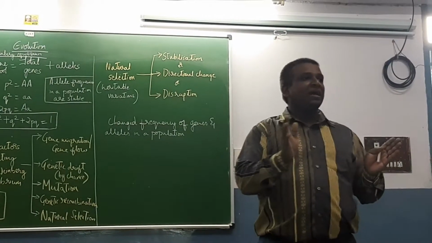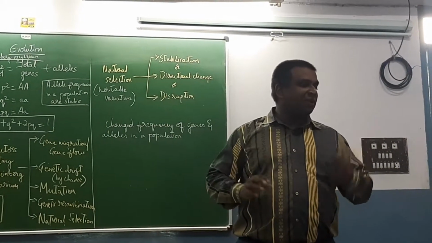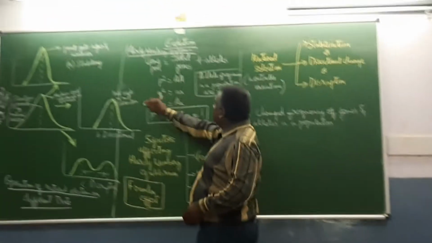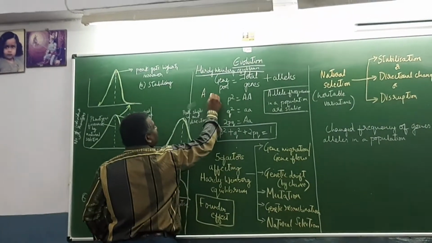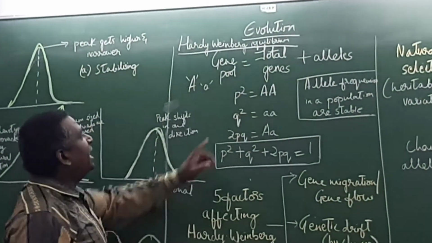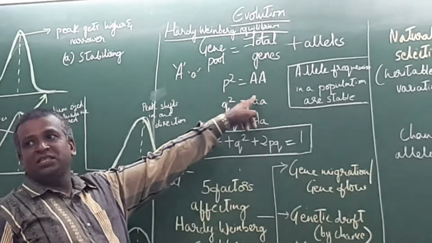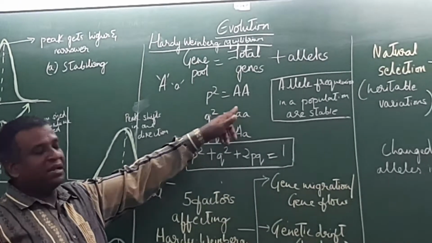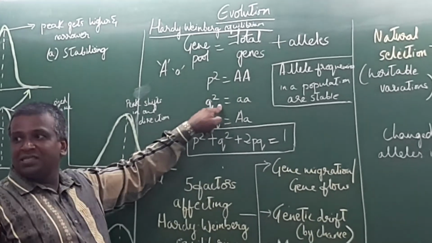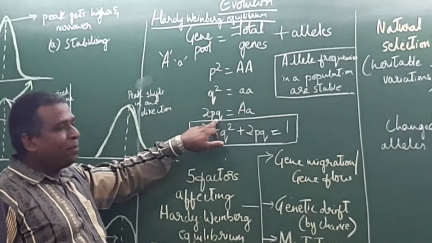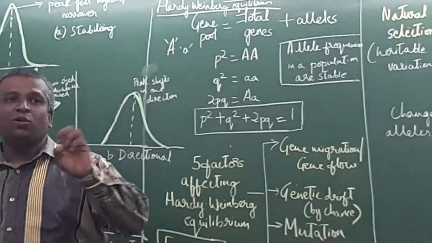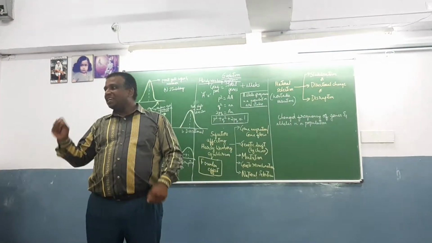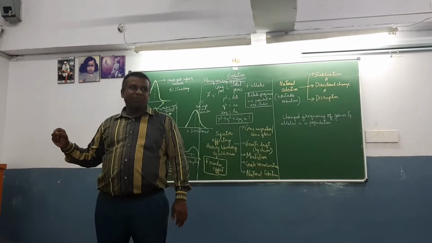Hardy-Weinberg interpreted it in an algebraic equation where, if there are two alleles, capital A and small a, p square represents the homozygous dominant genes, q square represents homozygous recessive, and 2pq represents the heterozygous. So p square plus q square plus 2pq is equal to 1 in a population.